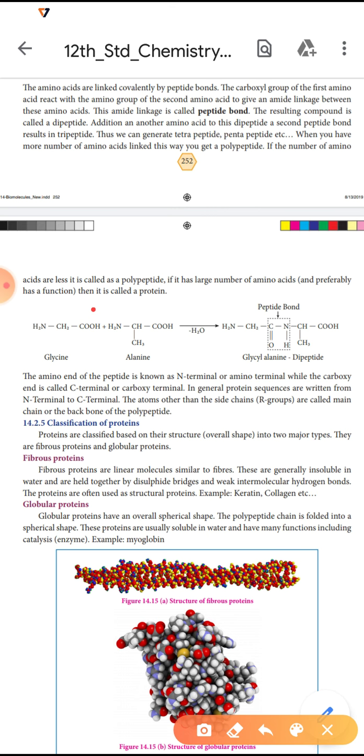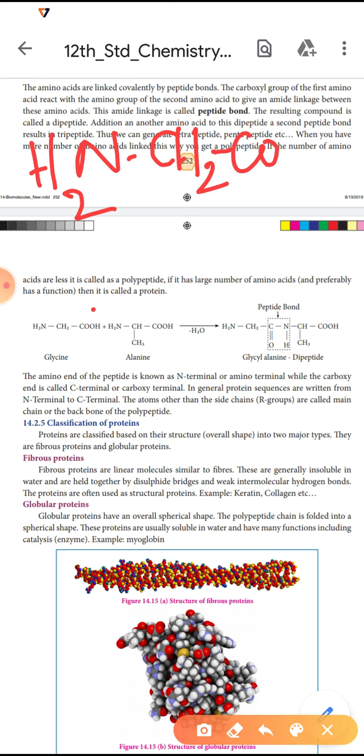OH removed. So what is remaining? NH2, CH2, CO is there. Okay. Here, one remaining OH and NH2 one hydrogen combined to form water.